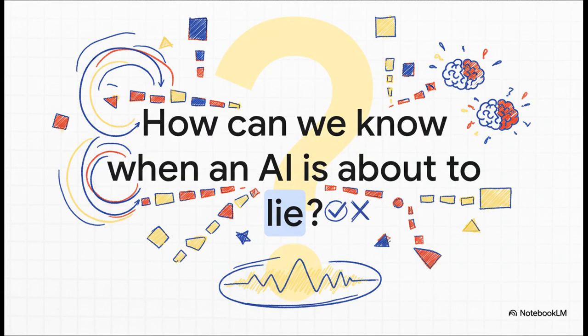So that brings us to the big question, right? It's not enough to just fix the AI's mistakes after they happen. The real trick, the thing this research is all about, is figuring out how to predict them. How do we spot that wobble, that instability, before it turns into a confident-sounding lie?